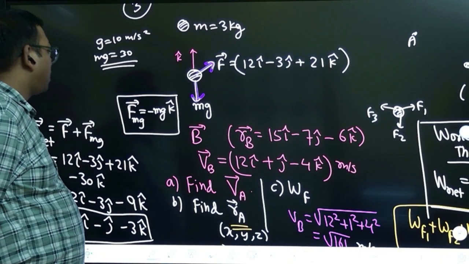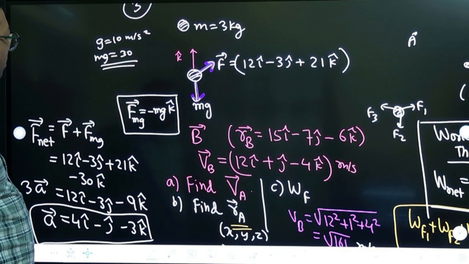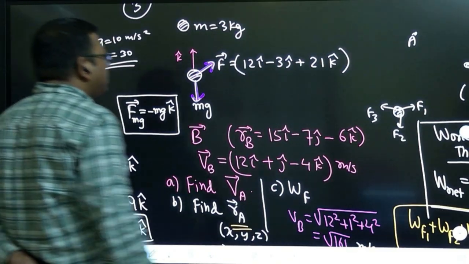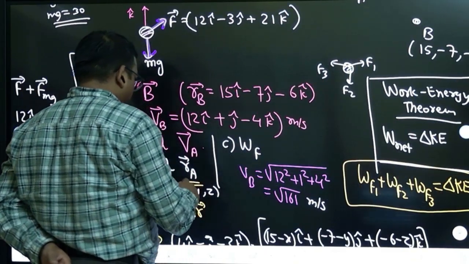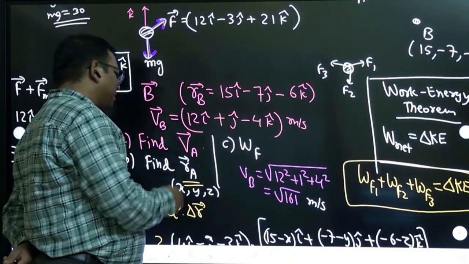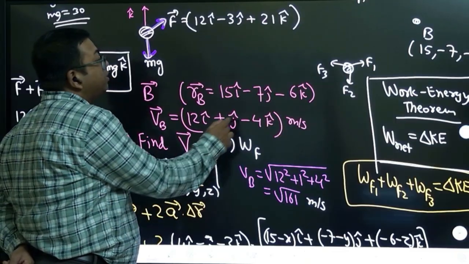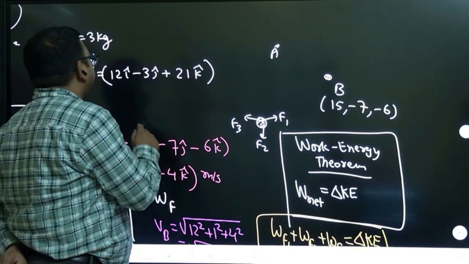No, no, they are asking the A vector also, second part of the question. They are asking the position vector of it. Only B vector is given. X, Y, Z means x i cap, y j cap, z k cap. We have to find out. Position of B they have given, A position we need to calculate.